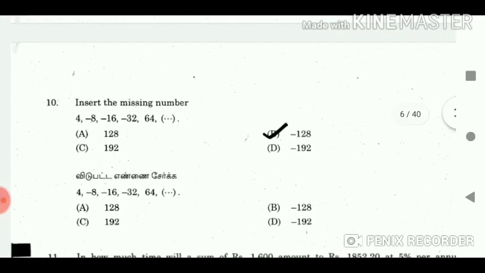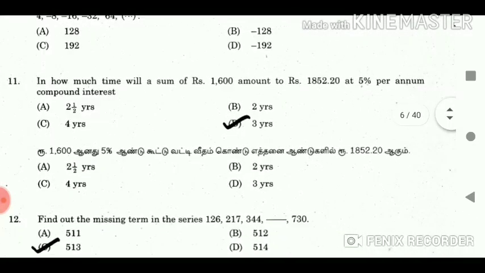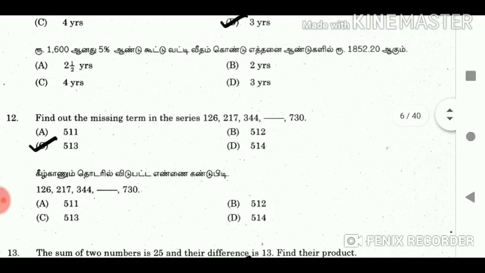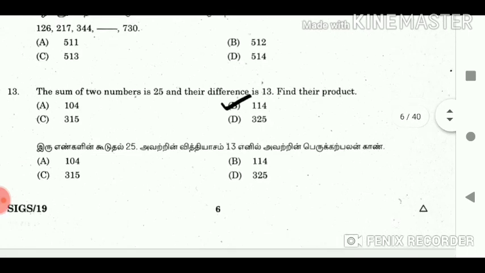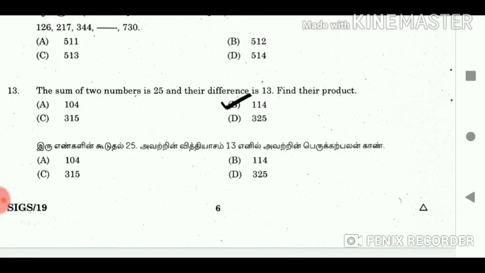10. Answer minus 128. 11. In how many years will a sum of rupees 1600 amount to rupees 1852.20 at 5% per annum compound interest? Answer 3 years. 12. Find out the missing term in the series. Answer 513. 13. The sum of two numbers is 25 and the difference is 13. Find their product. Answer 114.